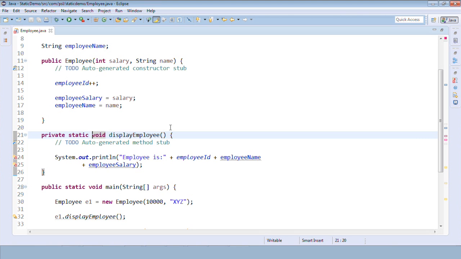Static methods should be created, again the same thing, when the behavior of the method doesn't change with the object. Getting it? With the object, the behavior of the method doesn't change, right? So the behavior is the same on all of the objects. Getting it? So maybe some arithmetic operations. Say assume I want to create a calculator application.